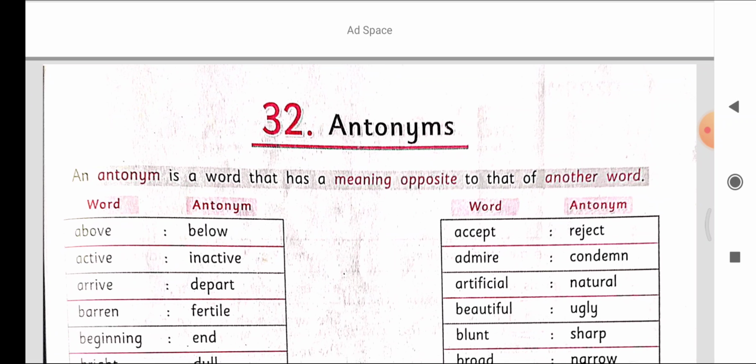Children, hope you all understood the topic about adverbs: kinds of adverbs, comparison of adverbs, positive degree, comparative degree and superlative degree, preposition, antonyms and synonyms.